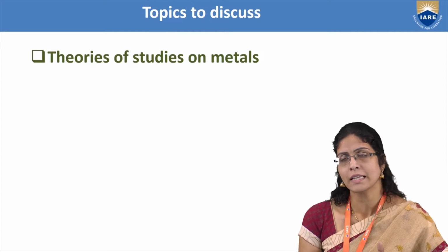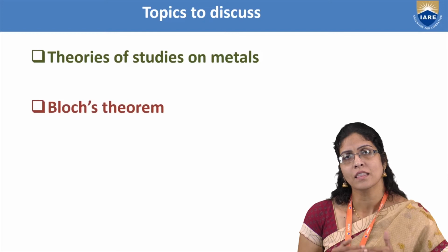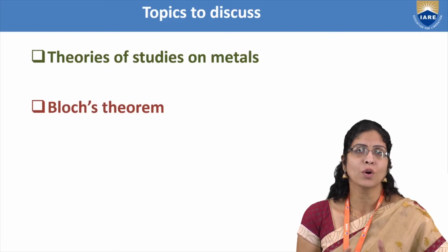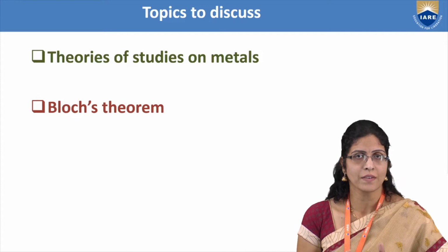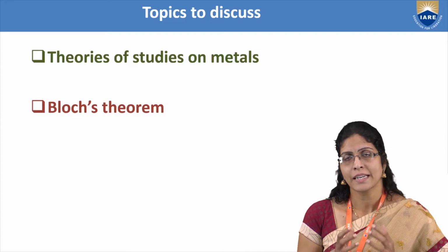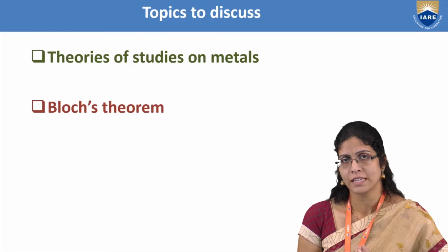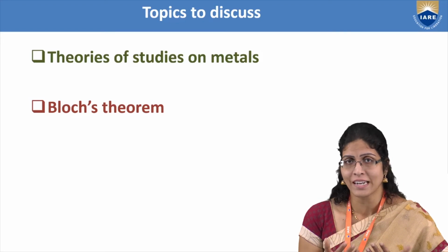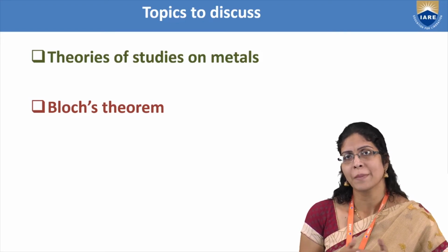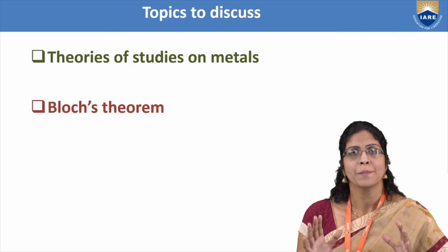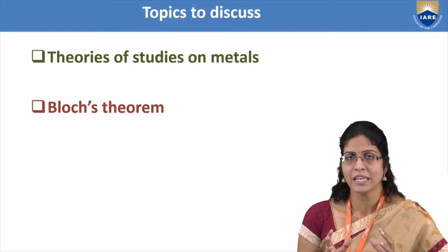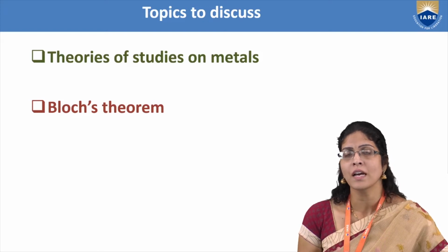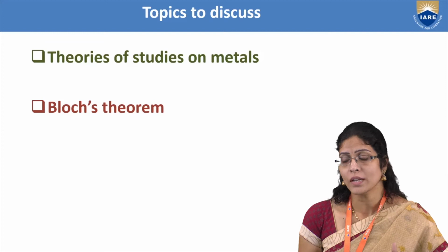led to one theorem, where he utilized the wave function existing in the Schrodinger wave equation. We could also bring out the Schrodinger wave equation, solve it, and get a wave equation of the form psi of x is equal to under root of 2 by L into sine of n pi x by L, if you can recollect. Now, holding on to Bloch's theorem and applying it to the metal structure and the movement of the free electrons, taking the help of the theories of metals which evolved, we will look into the Kronig and Penney model.